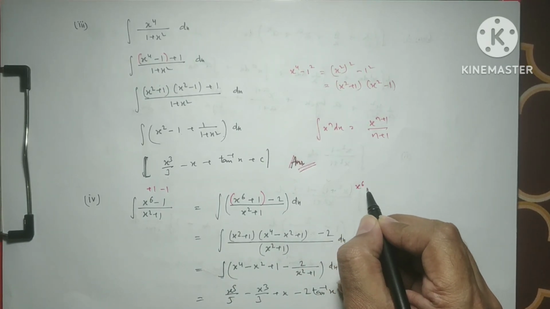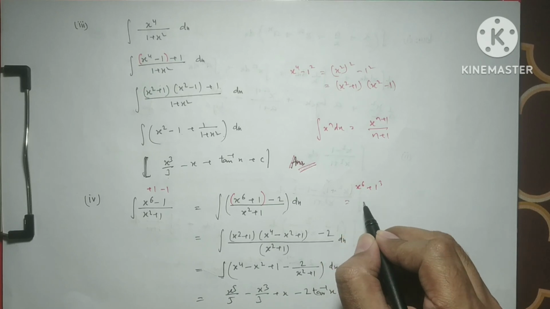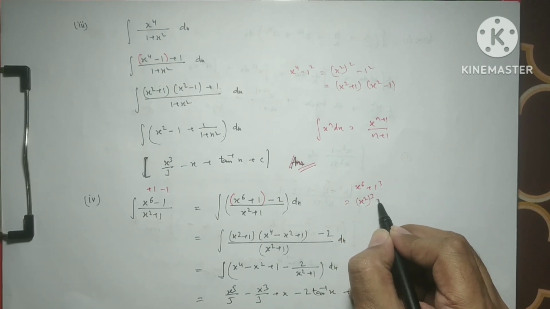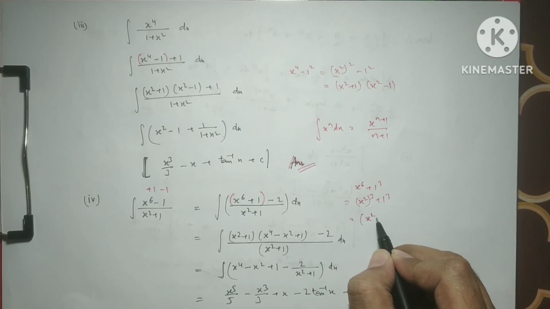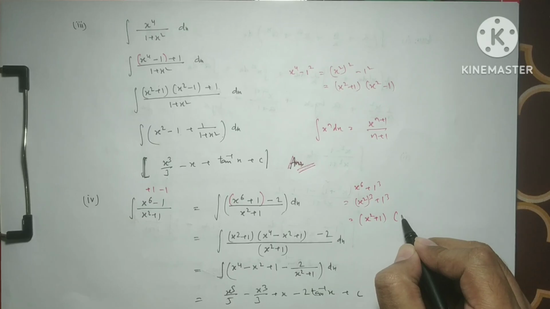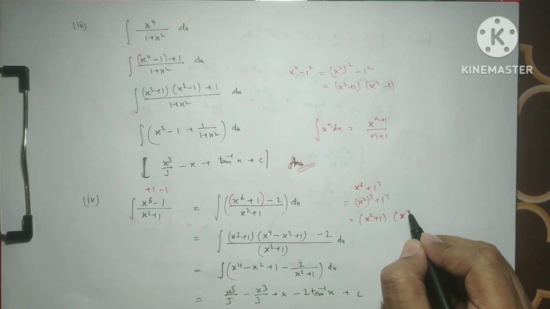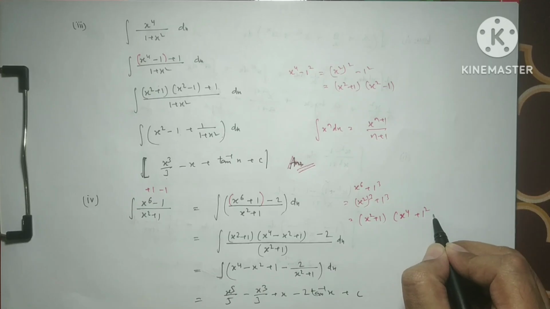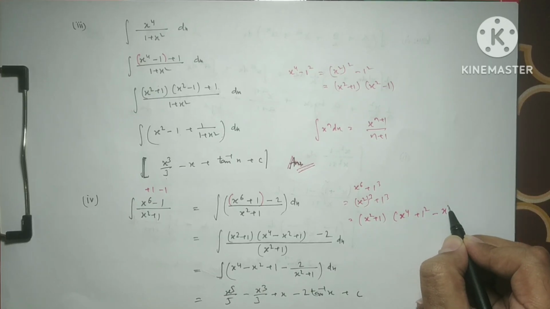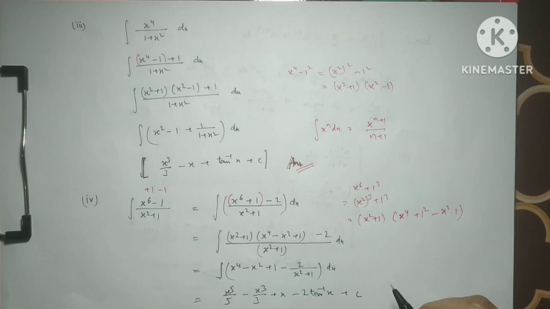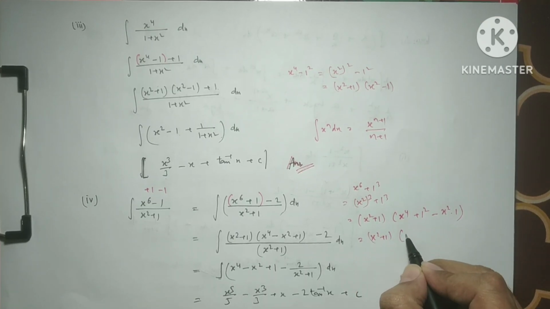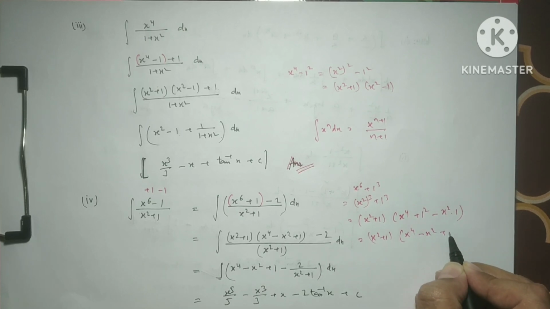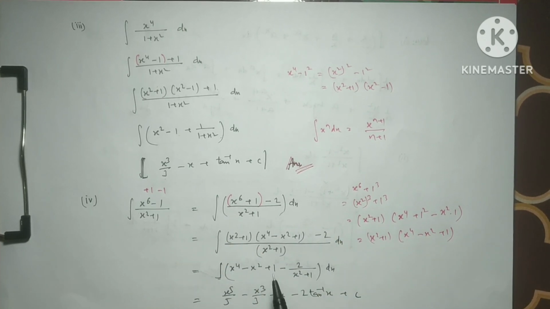So x to the power 6 plus 1, we can also write (x square) cube plus 1 cube. The a cube plus b cube formula is (a plus b) times (a square minus ab plus b square), so we get x square plus 1, then x to the power 4 minus the product of these, x square into 1, plus 1. So we get x square plus 1, x to the power 4 minus x square plus 1. In place of this we can write this, and it is minus 2.